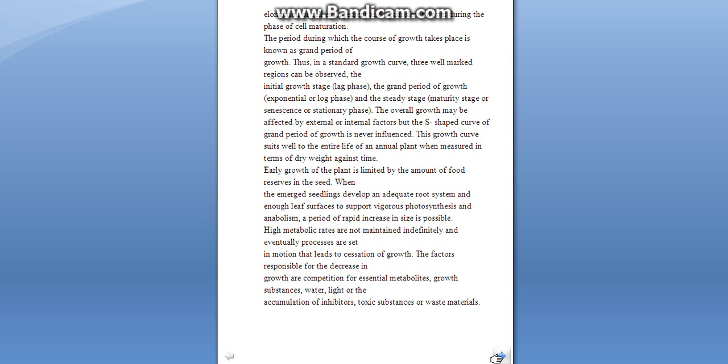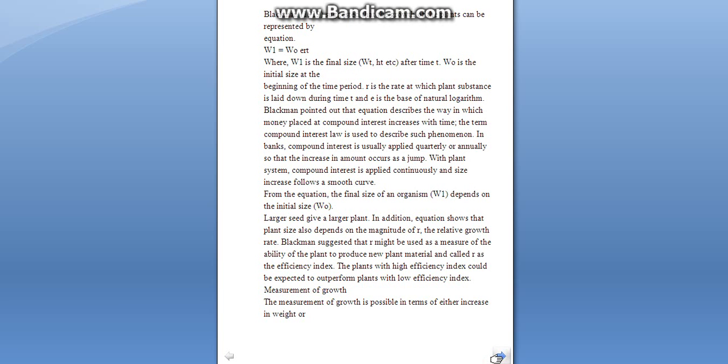Enough leaf surfaces are there to support the photosynthesis. So high metabolic rates are not maintained indefinitely, and eventually it leads to the stop in the growth phase, and therefore these factors are responsible for decrease in growth, like metabolites, growth, water, light, toxic substances, waste materials, etc.